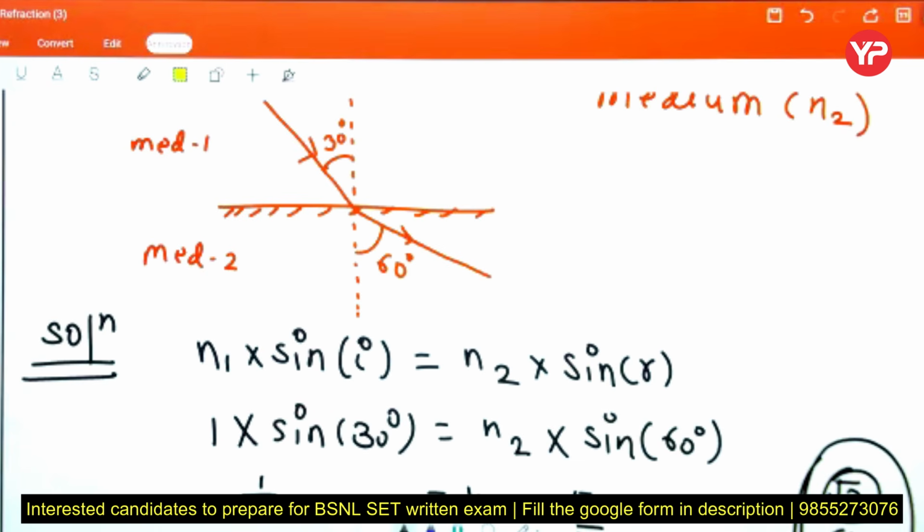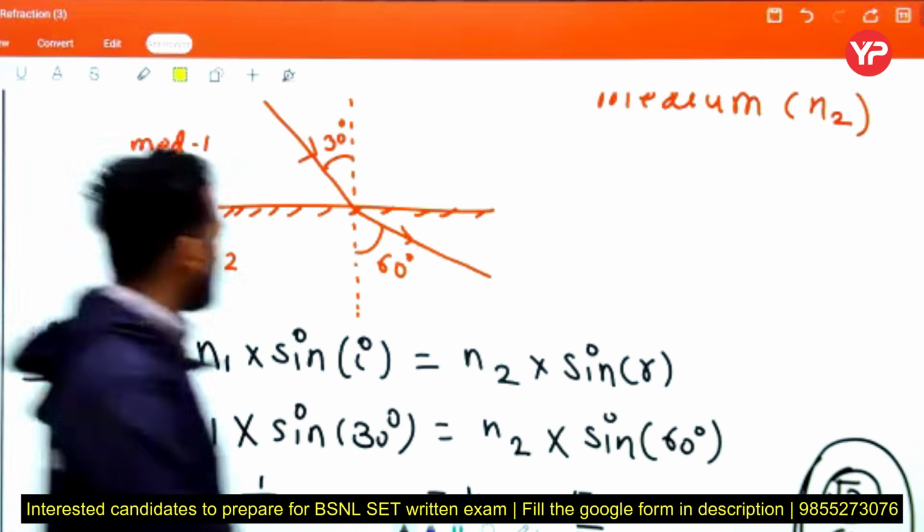Azmira, why did you write 1.73 beta? Tell me, Azmira. 1.73 is not the right answer, na? This is the value of root 3. I think you forgot to take the square root of that. Okay.